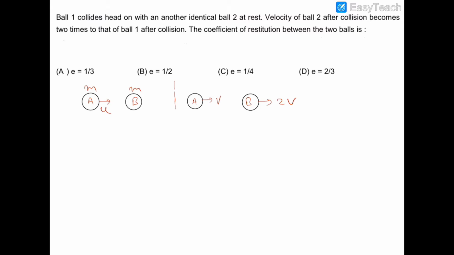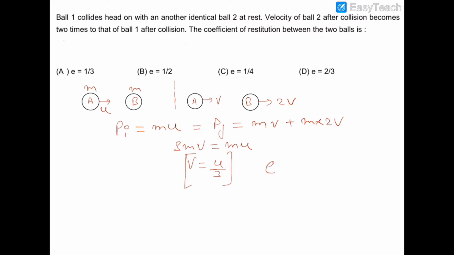First of all, we have to conserve the momentum. The initial momentum is m into u, and it is equal to the final momentum, which is m into v plus m into 2v. So 3mv will be equal to mu, and v will be equal to u by 3.